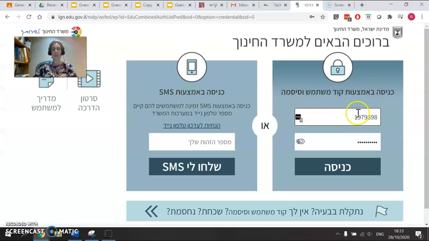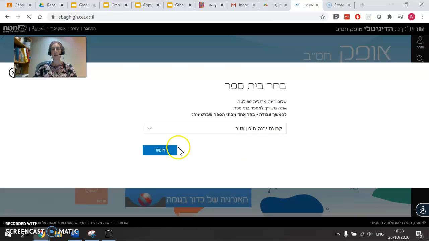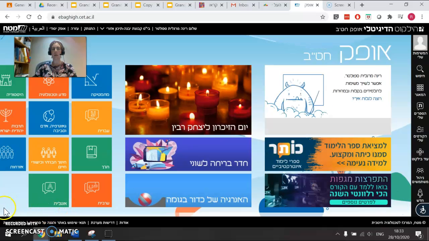If you don't have your Hizdahut Misrad HaChinuch, you can fill in here your Tudat Zehut, and they will send you by SMS a code, and then you can enter your information. Okay, so I'm just going to choose here.